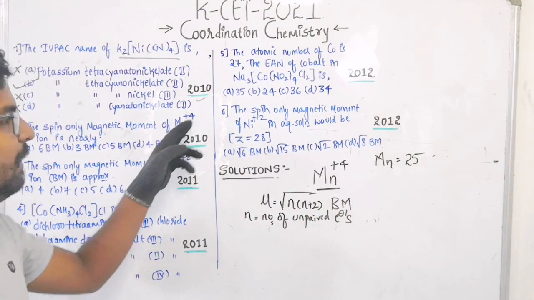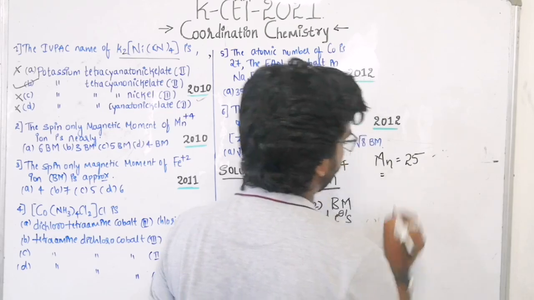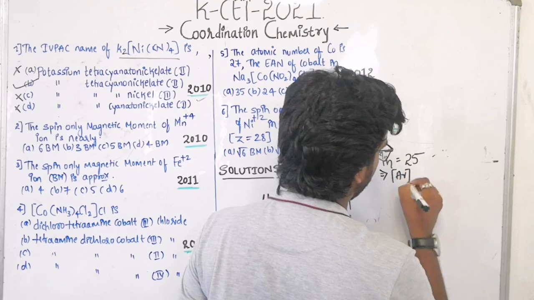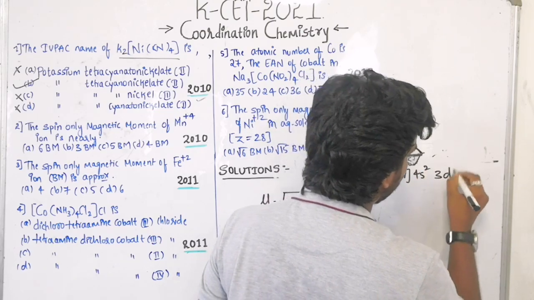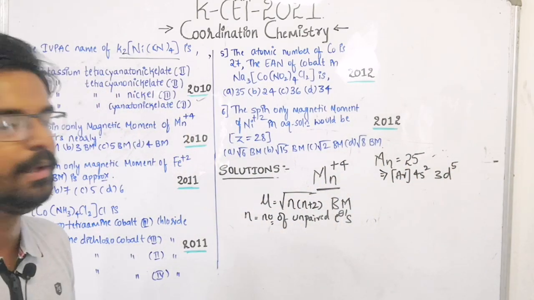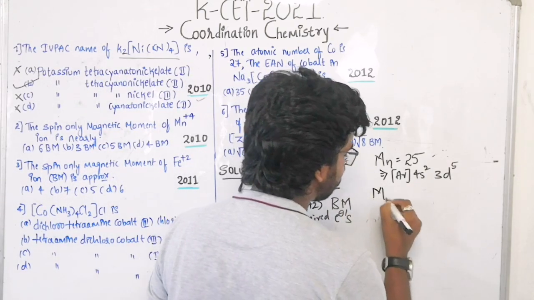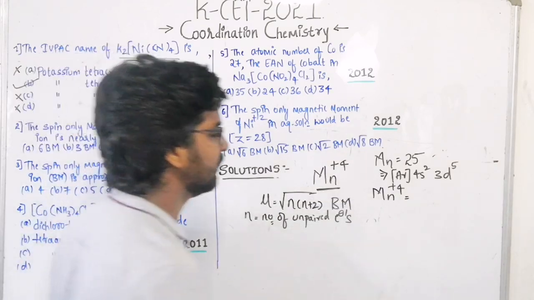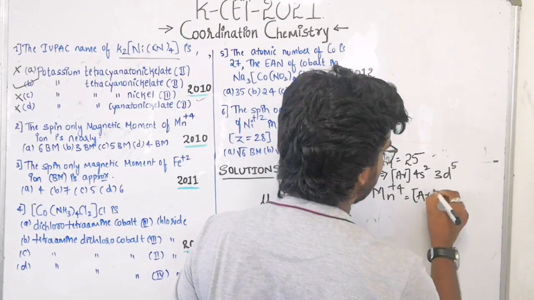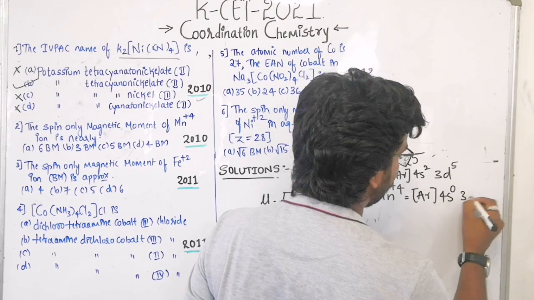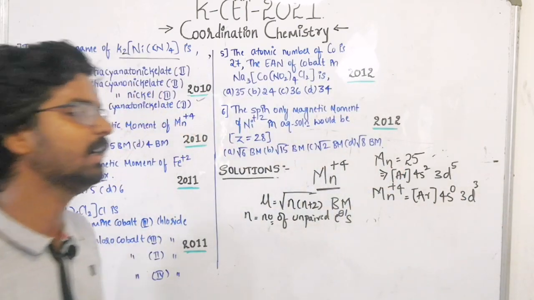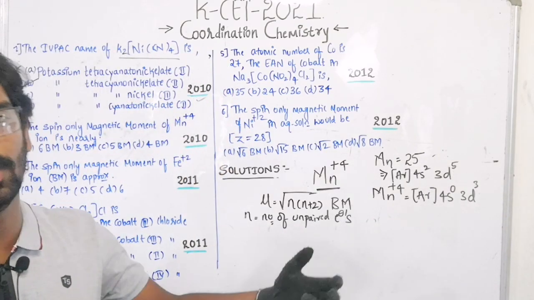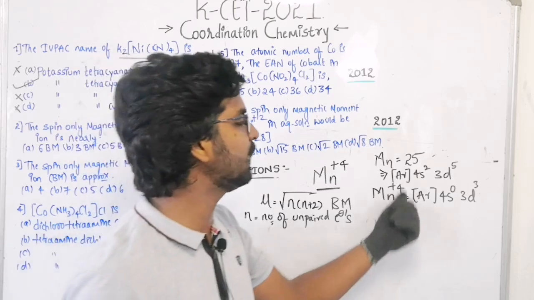Okay, let us try to see here. Mn plus 4. What is the electronic configuration for Mn? That is argon 4s2 3d5. Now the given Mn is present in plus 4 state. That means 4 electrons have been lost by the Mn here. What will be the electronic configuration? Argon 4s0 3d3, because 2 electrons from s and 2 electrons from d have been given out by the Mn in order to have the Mn plus 4 state.